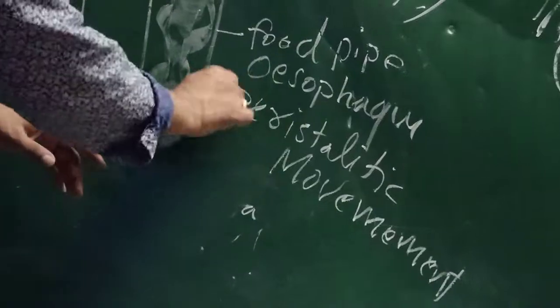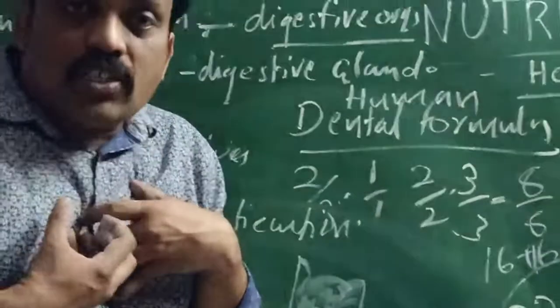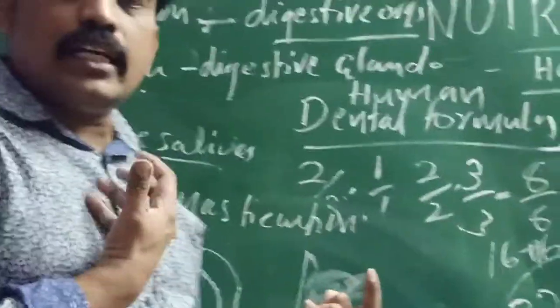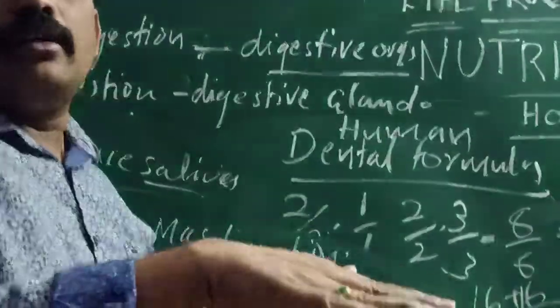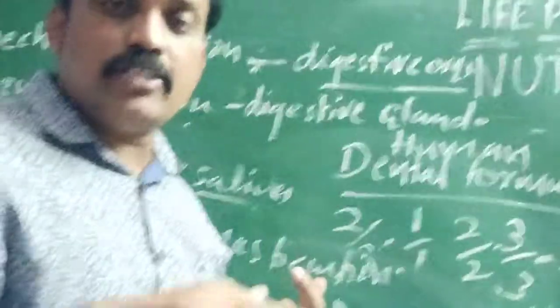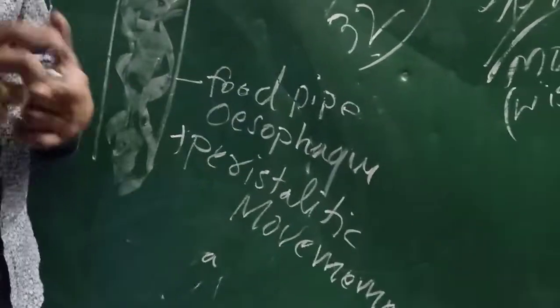If the food moved all at a time, it would get stuck inside the esophagus. So the food moves step by step, like a wave-like structure. That movement we call peristaltic movement. Okay, thank you.